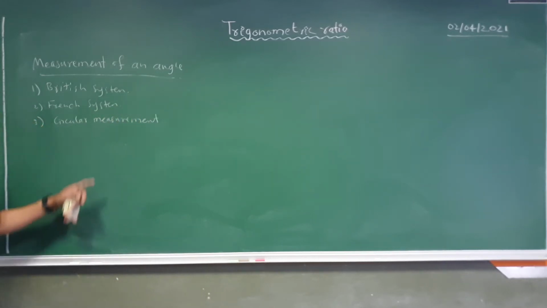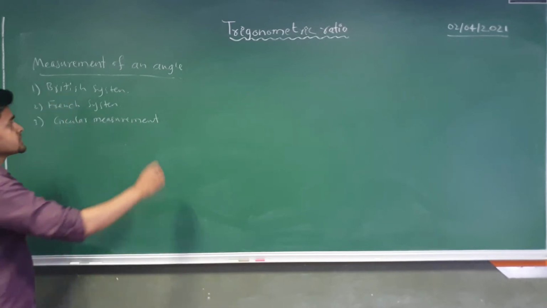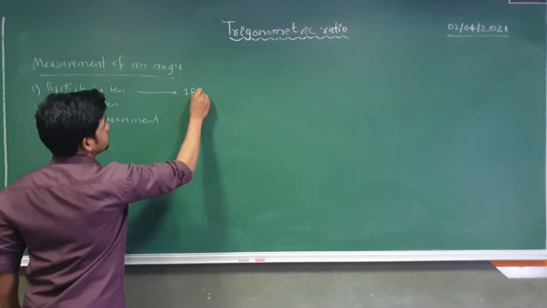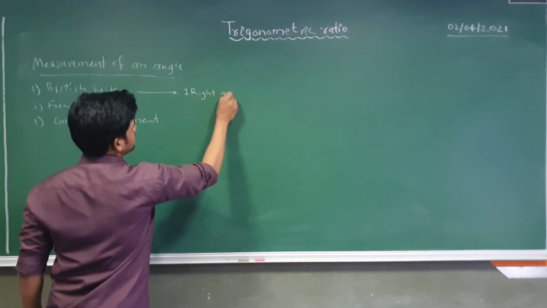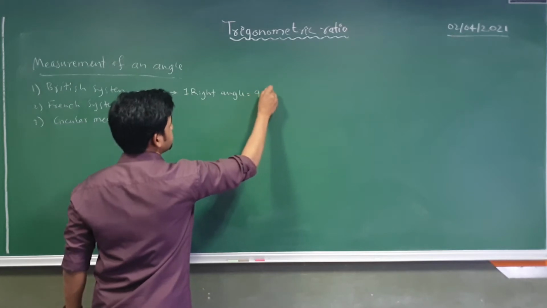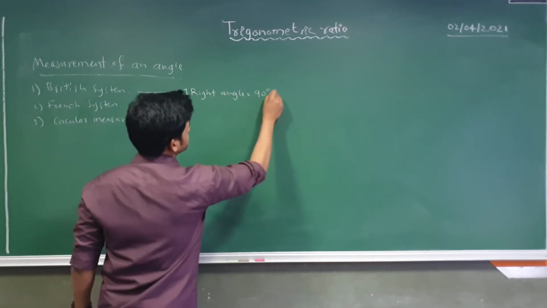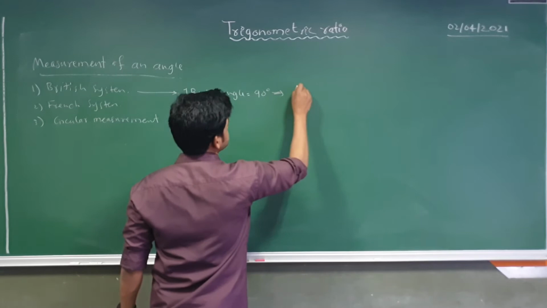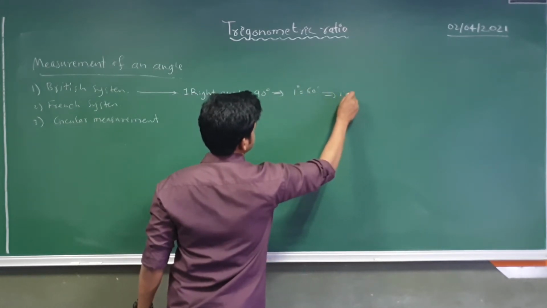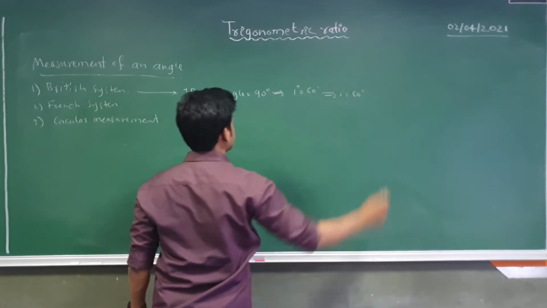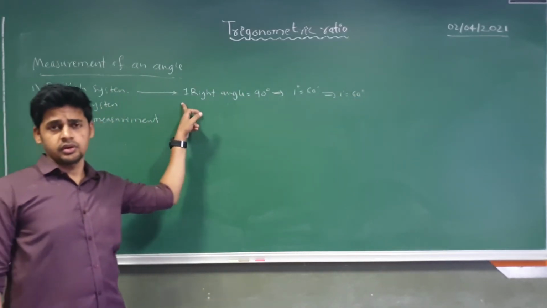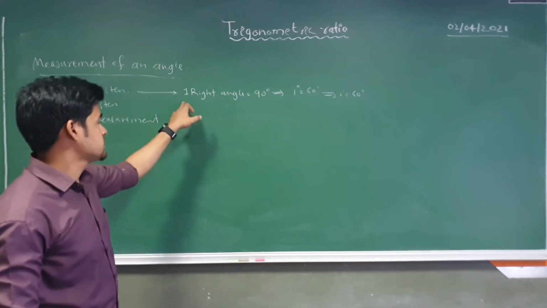Okay, in the British system, one right angle is nothing but 90 degrees, and 1 degree is nothing but 60 minutes, and 1 minute is nothing but 60 seconds. This is the British system, and normally we are using this system.